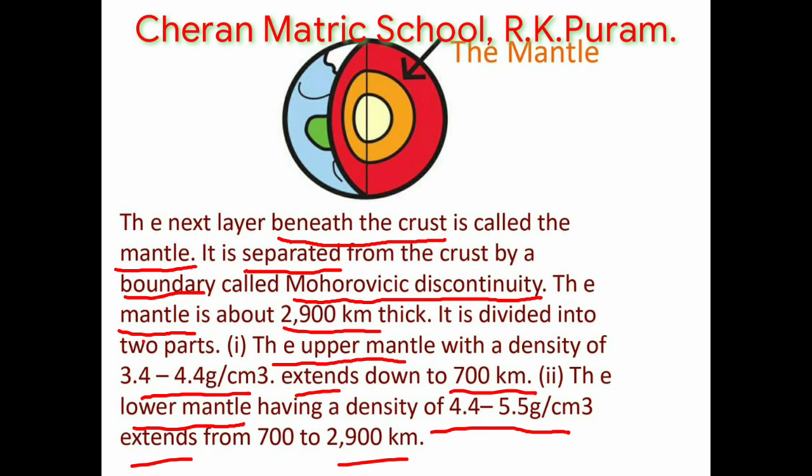The upper mantle density is 3.4 to 4.4 gram per centimeter cube. The lower mantle density is 4.4 to 5.5 gram per centimeter cube. The mantle extends from 700 km to 2900 km.